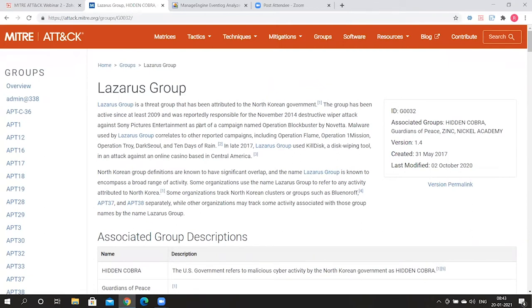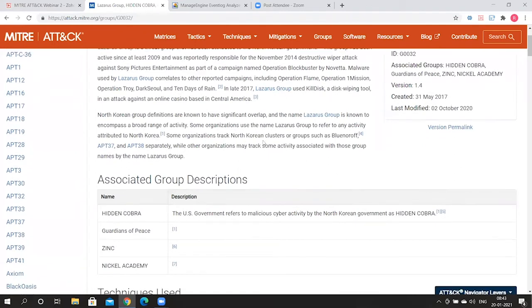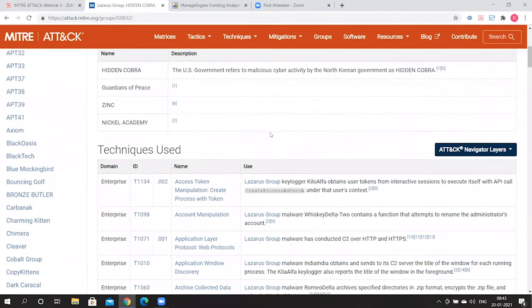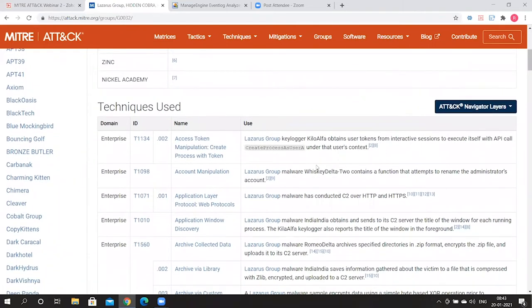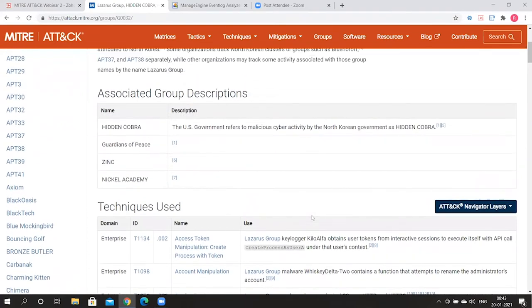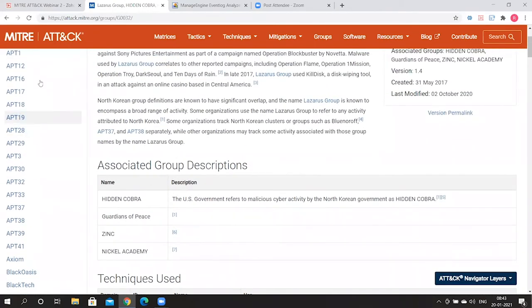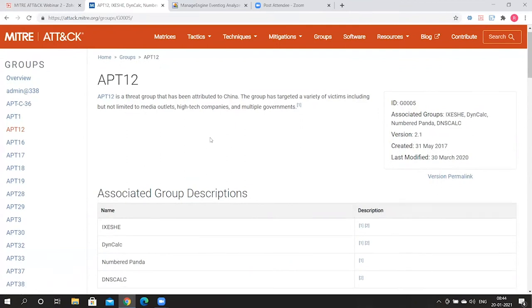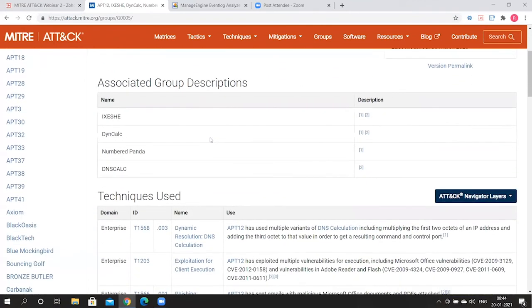It is a very, very popular threat group. So you get to see information like where in the world it's actually based. The associated groups can be seen right here. And also the major techniques that this group actually uses. All of that information is available here for you. Likewise, if you want to know more about the APT12 group, which is another very, very famous group, you get all of that information here on the APT12 page. You get all the information that's available here. Everything is being collated here.